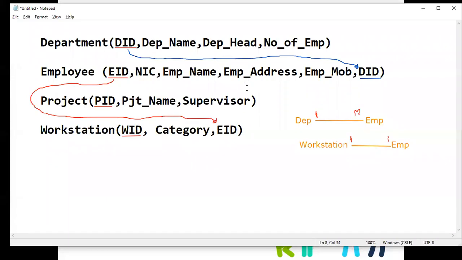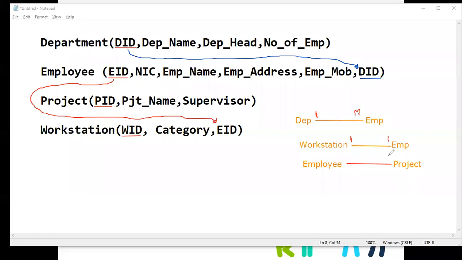So children, if we take that relationship here, employee and project, right? In that case, for one employee, there can be multiple projects.